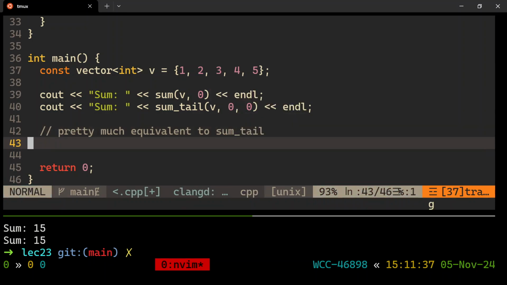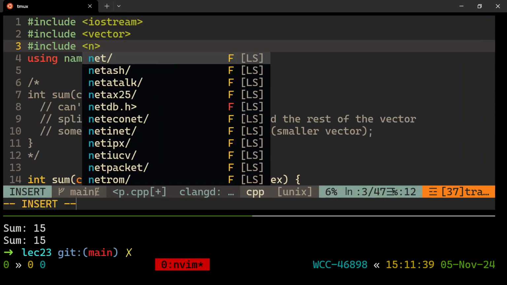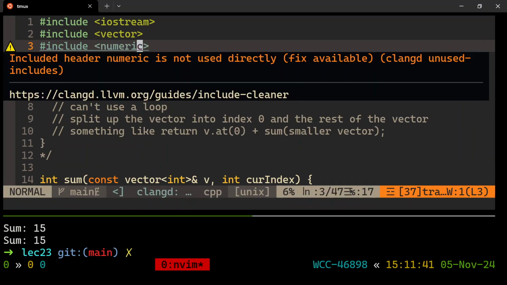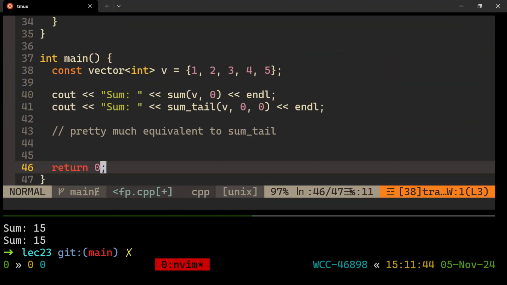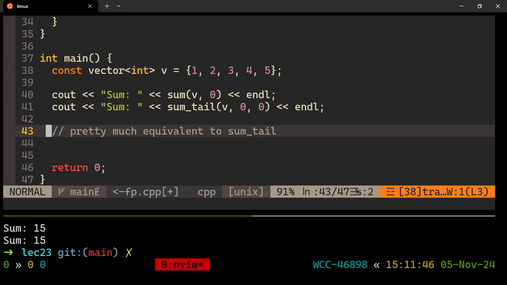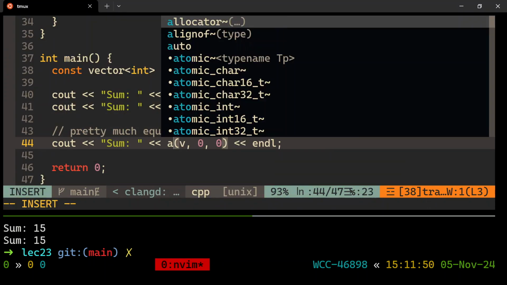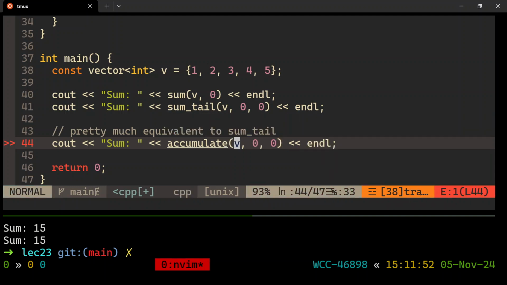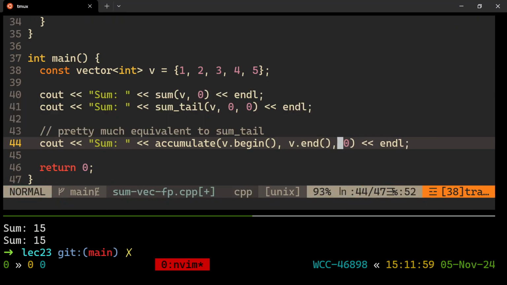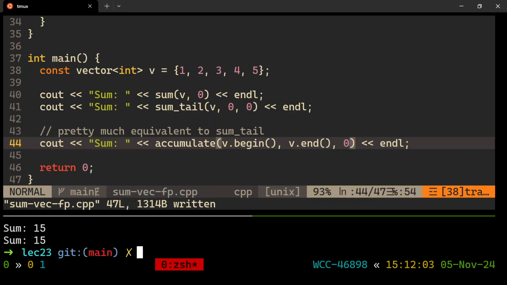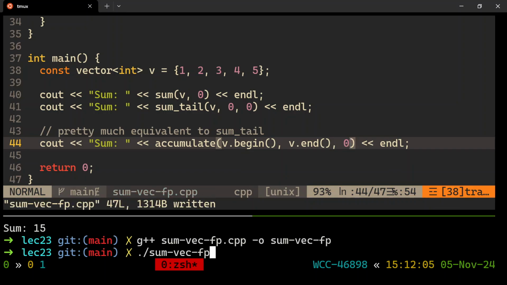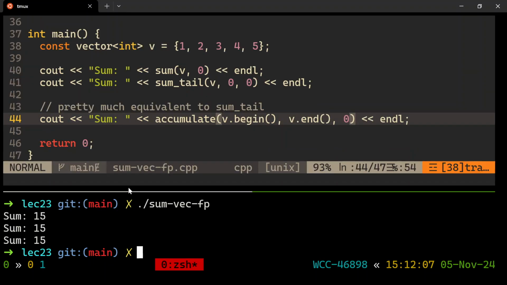It's called accumulate, and I'll include numeric. I'll call it like this. It's going to do the loop for me, or you can think of it that way. From v.begin to v.end, and accumulate starting with 0, of course. It's already been made for us. So there it is. The sum is 15.